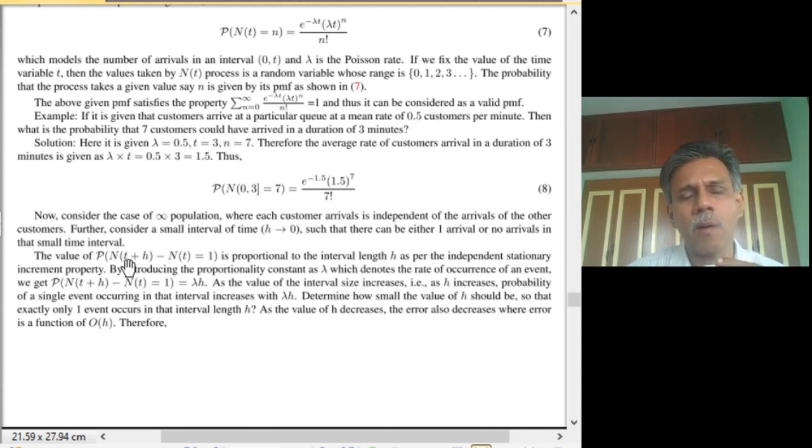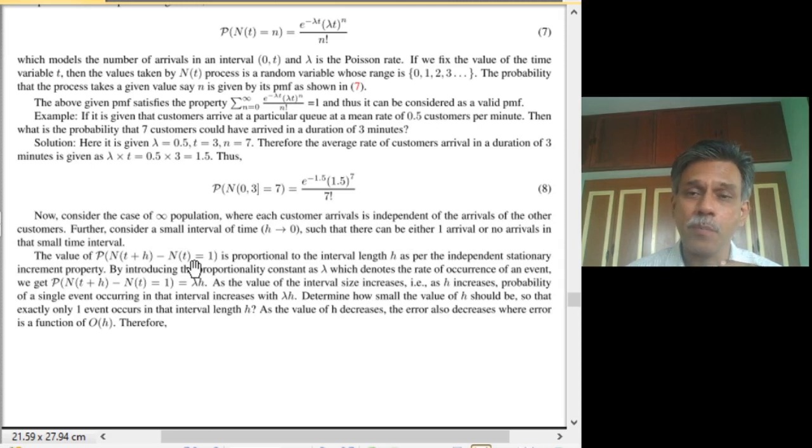Then if you look at the probability that one event occurs in this interval, that is, the probability that N of t plus h minus N of t equals 1, one very rational way of modeling is that this probability is going to depend upon the interval size. If the interval is more, the probability has to be more, because a larger interval means more probability with which one event will occur. As the interval size shrinks, the probability will also reduce.